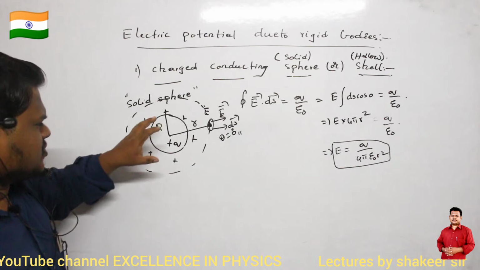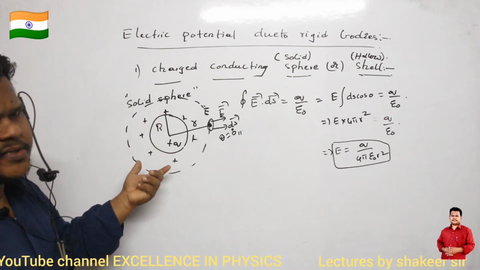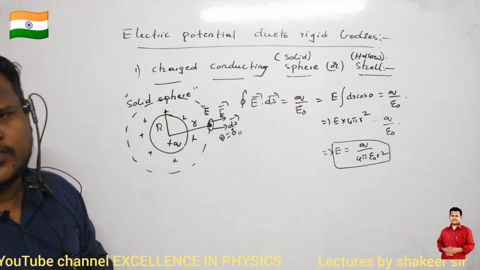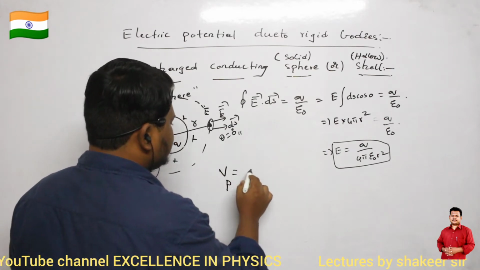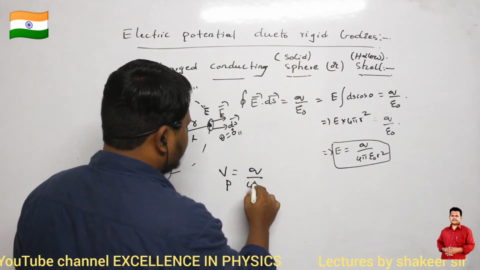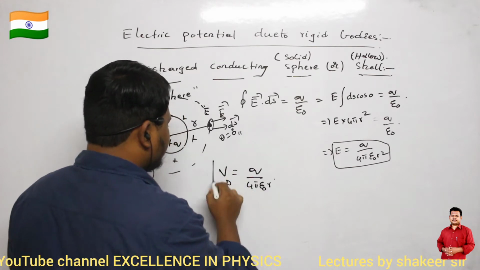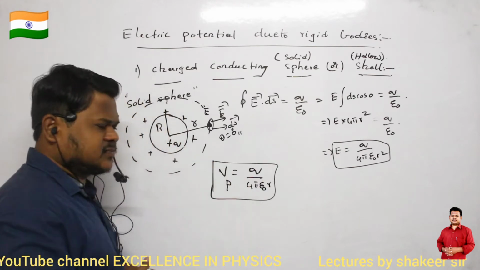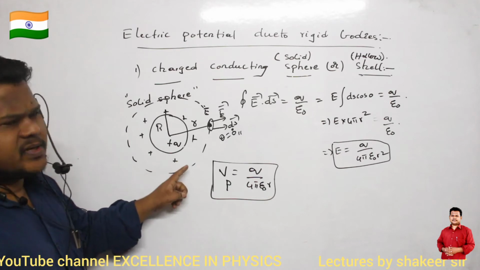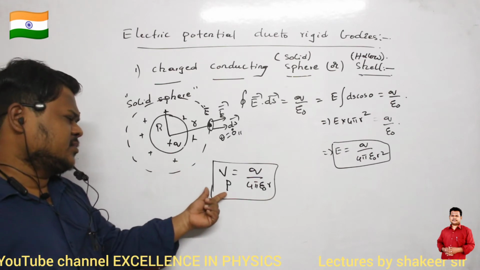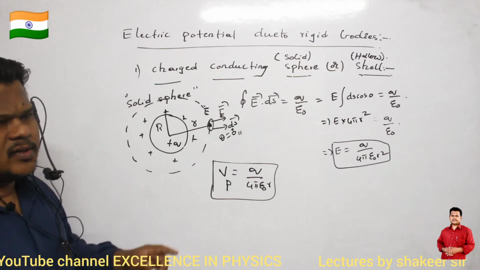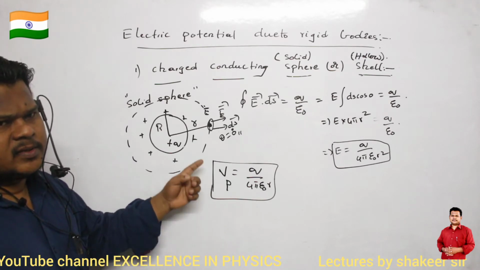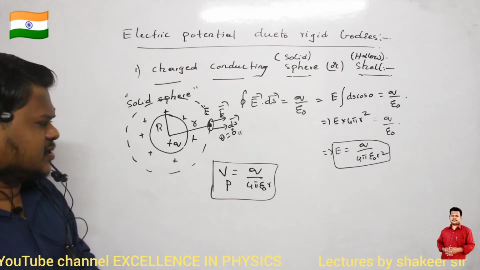Clear? So if it is behaving like a point charge, then potential also I can write, no? Potential at point P is equal to q divided by 4 pi epsilon naught r. So potential also definitely I can calculate. Are you able to understand? Because the sphere is behaving like a point charge, potential due to the sphere is q by 4 pi epsilon naught r, which is again the formula for potential due to a point charge. Are you able to understand?